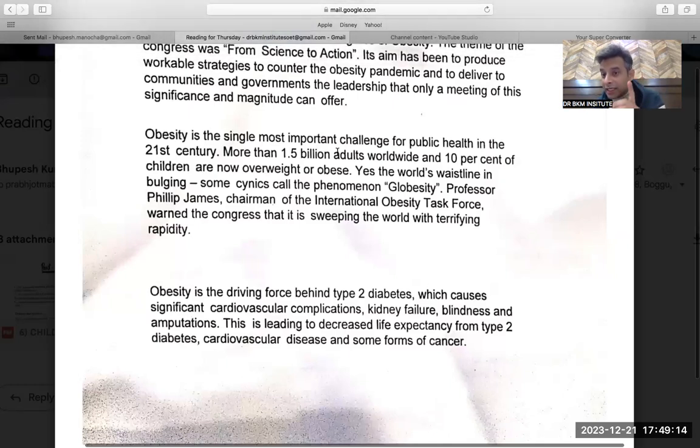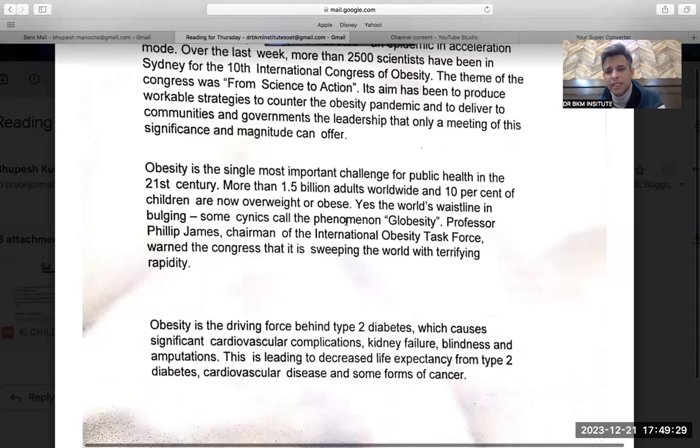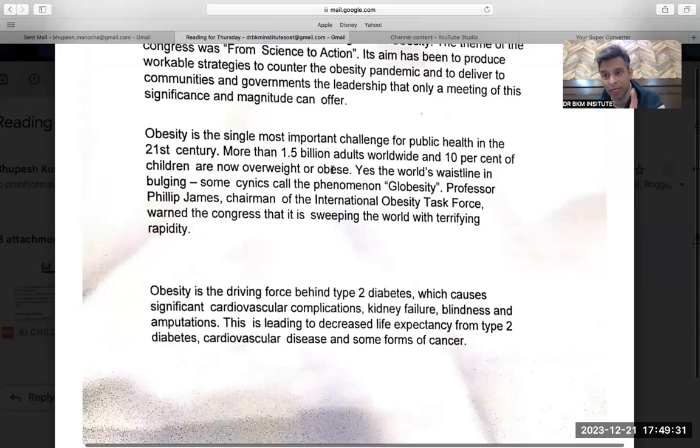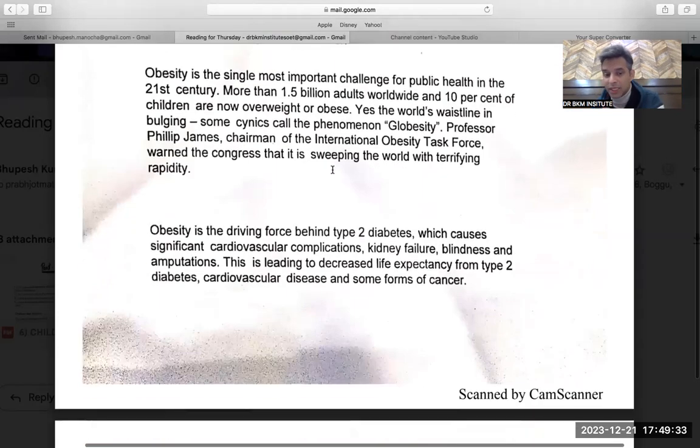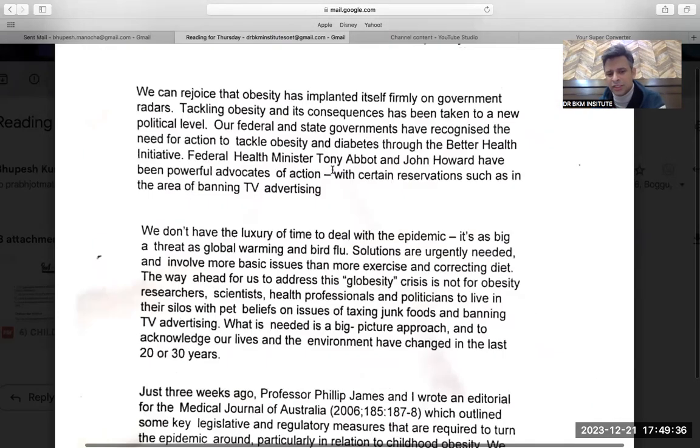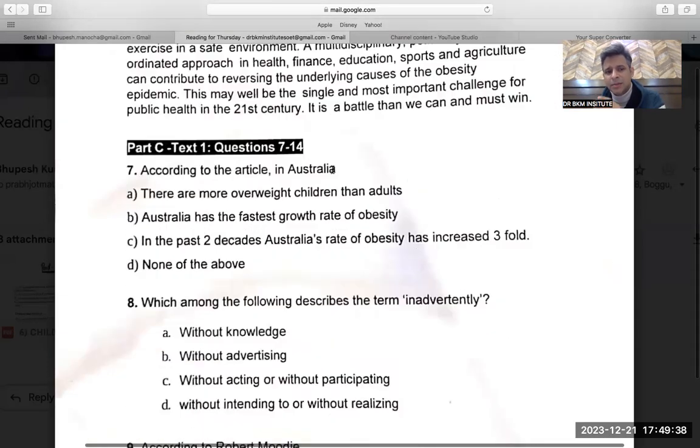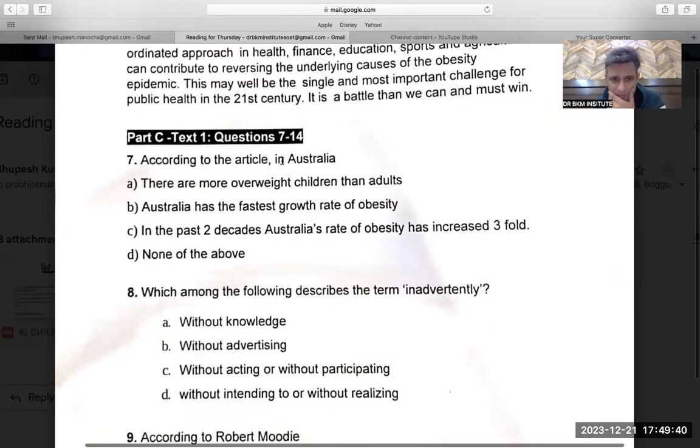In the exam, when you get the reading, it will always be according to paragraph 1, according to paragraph 2, according to paragraph 3. But in this case, I had to read both paragraphs just to make sure that I should not miss out. But in this, Australia is not given, so I think that should be in here only. But in the paper, it would be according to paragraph 1, according to paragraph 2, everything would be given. So I'm doing the first question again. Australia is not given in the second paragraph, so it should be in the first. According to the article in Australia, there are more overweight children than adults.